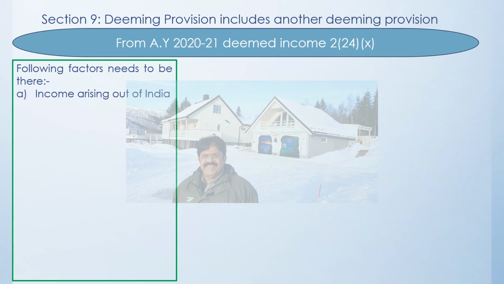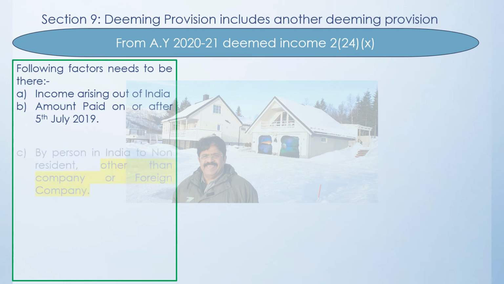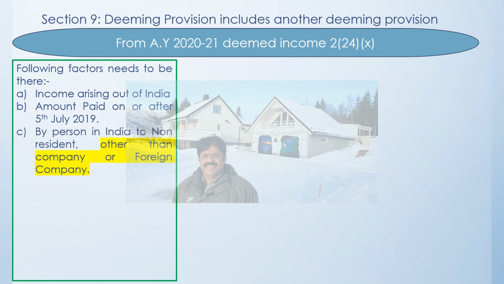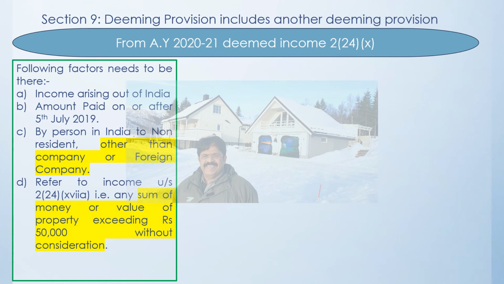That income has to arise out of India. Amount is paid after 5th July 2019 by a person in India to a non-resident person other than the company or the foreign company. And it refers to the income under section 224(27)(a). That means any sum of money or value of any property exceeding rupees 50,000 is given without any consideration. That means it is given as a gift or nothing has been charged for the same. And there is an exemption also available.